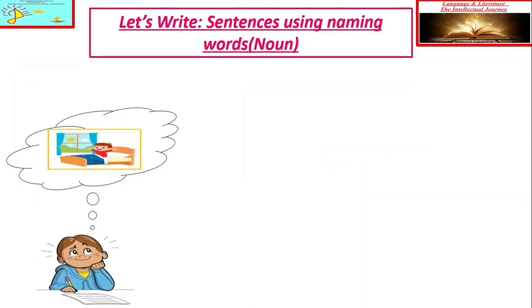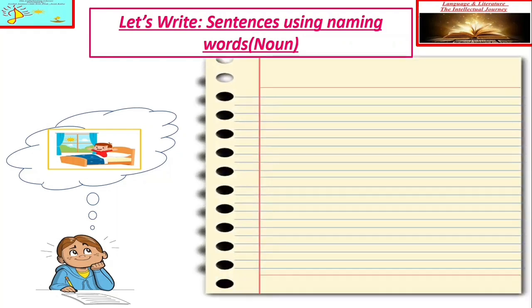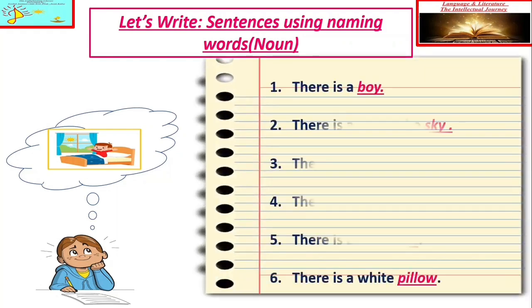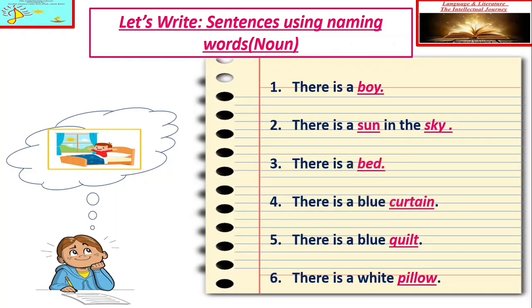Now let's start with the first picture. As we have already observed, in this first picture there is a sun and there is a boy. It seems that the boy is getting up and the sun is shining brightly in the sky. If I ask you to frame some sentences, you can easily frame these: There is a boy, there is a sun in the sky, there is a bed, there is a blue curtain, there is a blue quilt, there is a white pillow.